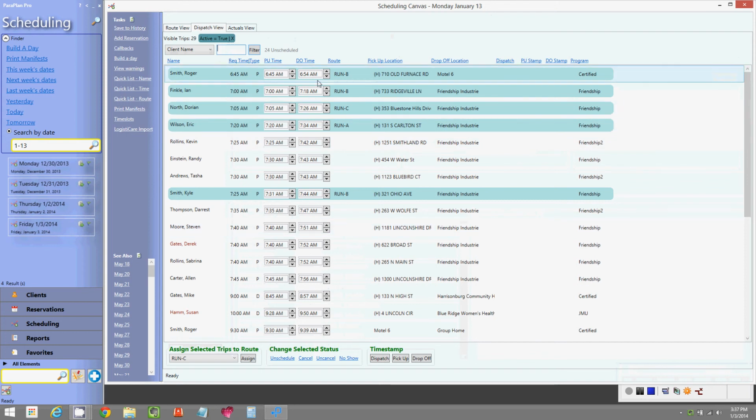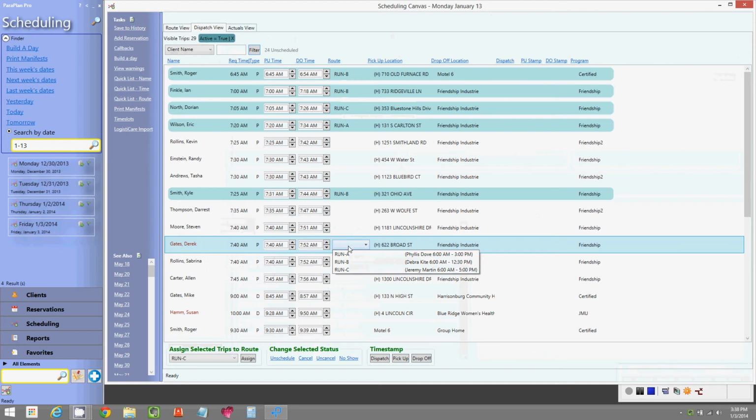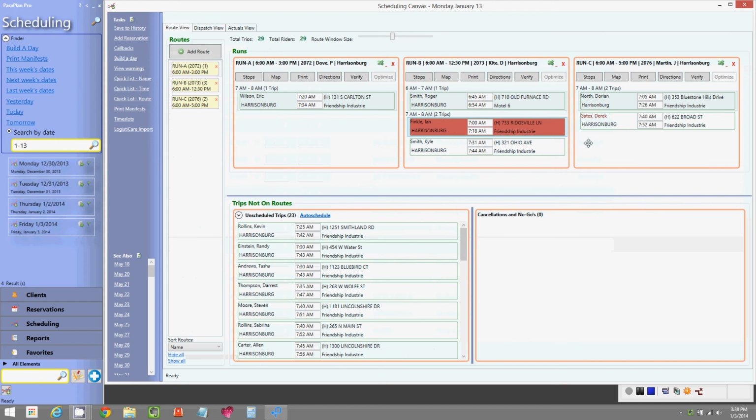And the ones that are in blue have already been assigned to a run, as you saw in the route view. And let's say I want to assign Derek to run number 3 or run C. I can select run C. And then immediately you will see it reflected right there in the route view. So if multiple users are in this scheduling canvas window on different PCs, these changes are reflected pretty much instantly.